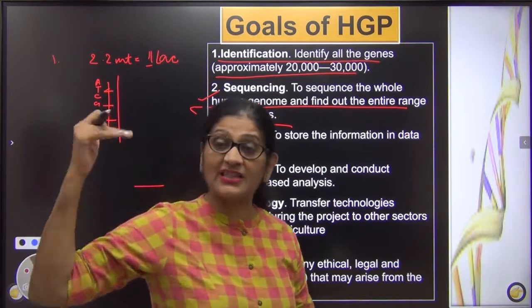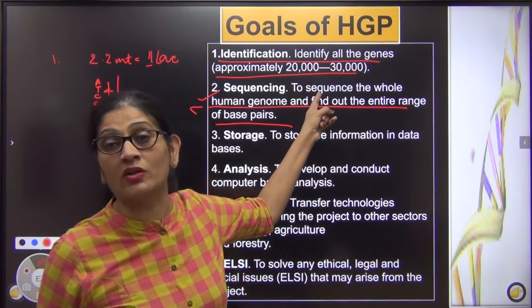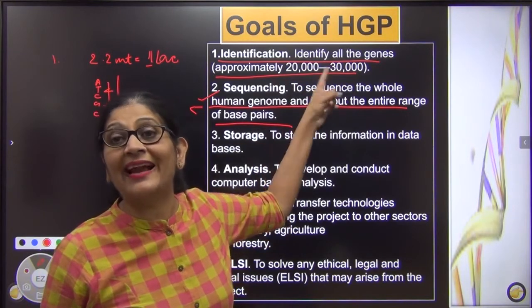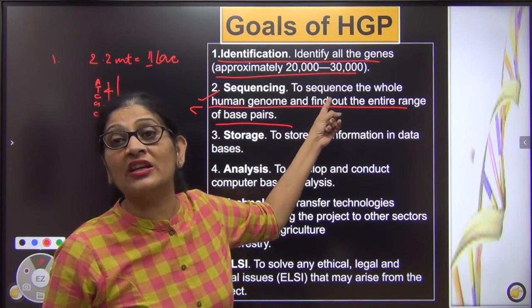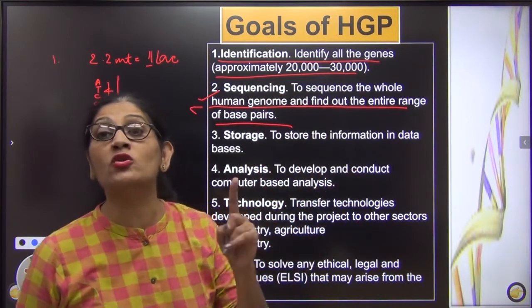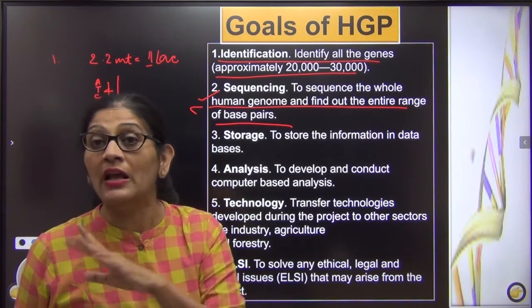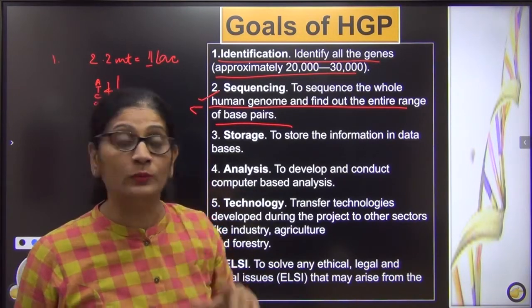Okay, and in this I wanted to know even of the introns. I didn't want to know only about the exons. Exons are 1%, made up of 20 to 30,000 genes. 99% is introns, which are also made of nucleotides. I also wanted to know the sequence of the nucleotides which made up the introns. Can you imagine what we are actually up to?